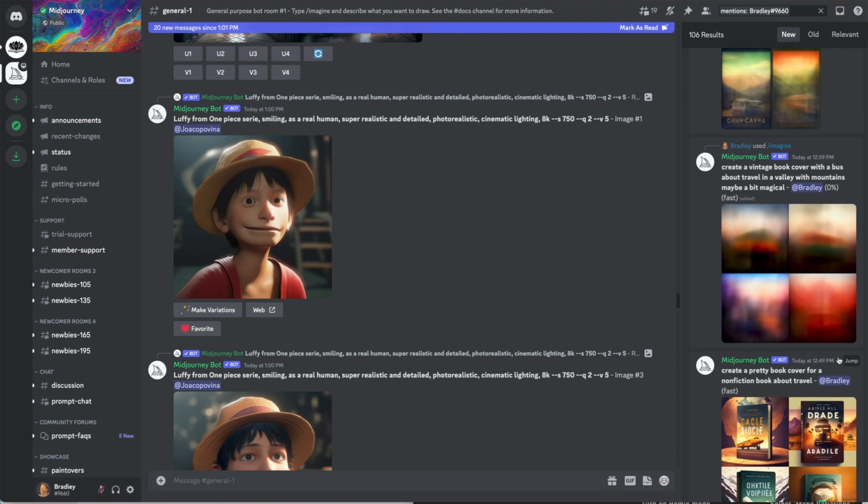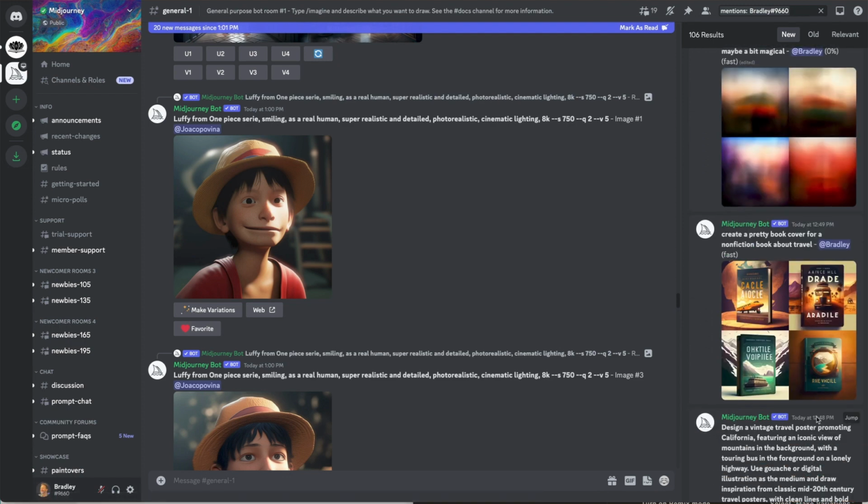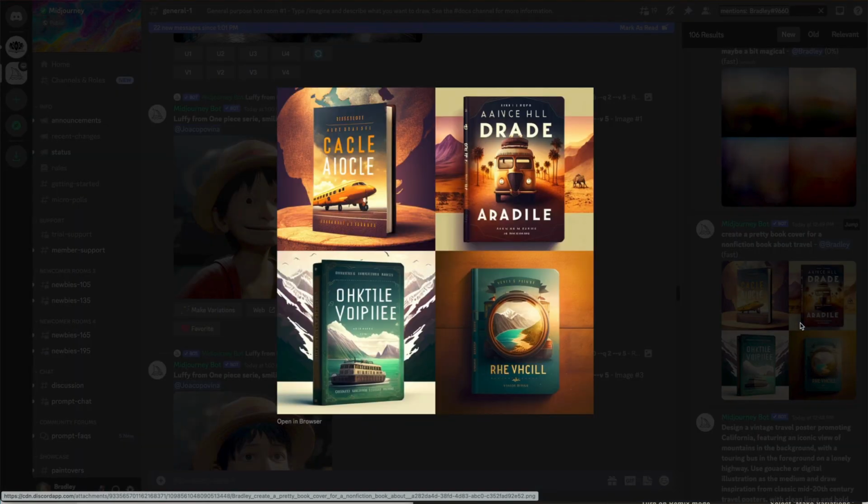And that's it. Okay, this is one I did 10 minutes ago. It's called a pretty book cover for a nonfiction book about travel. Boom. And this is what I got, right? It's very mock-up style. It shows the book, like a hardcover, on a table. I didn't ask for any of that stuff.